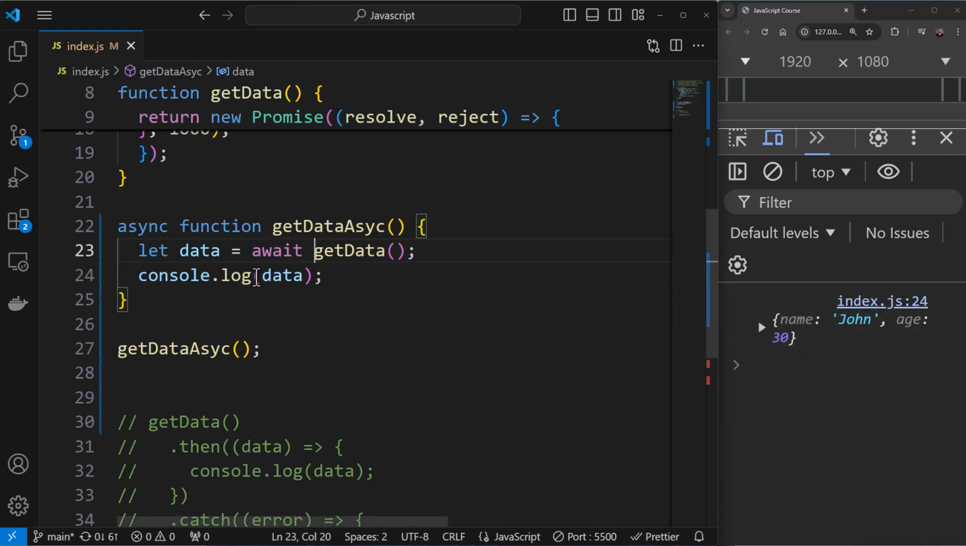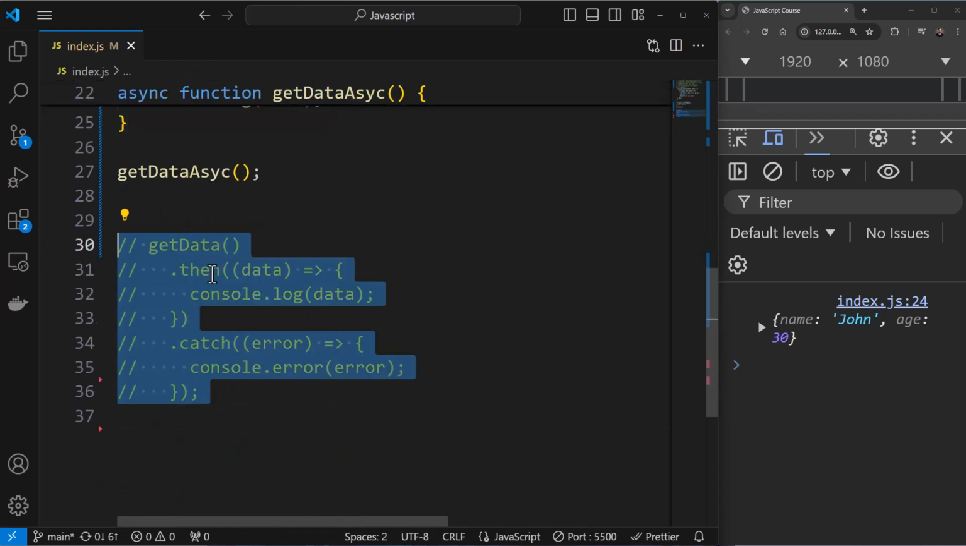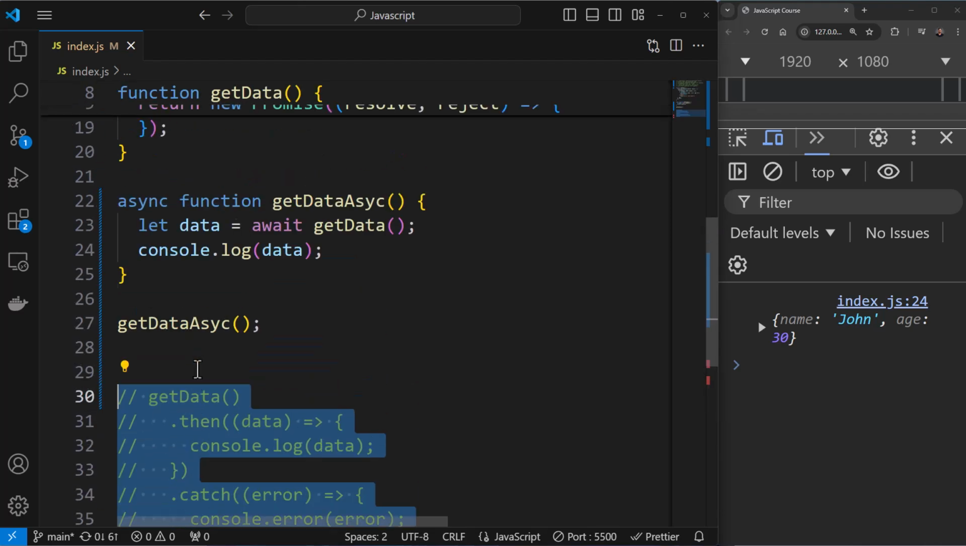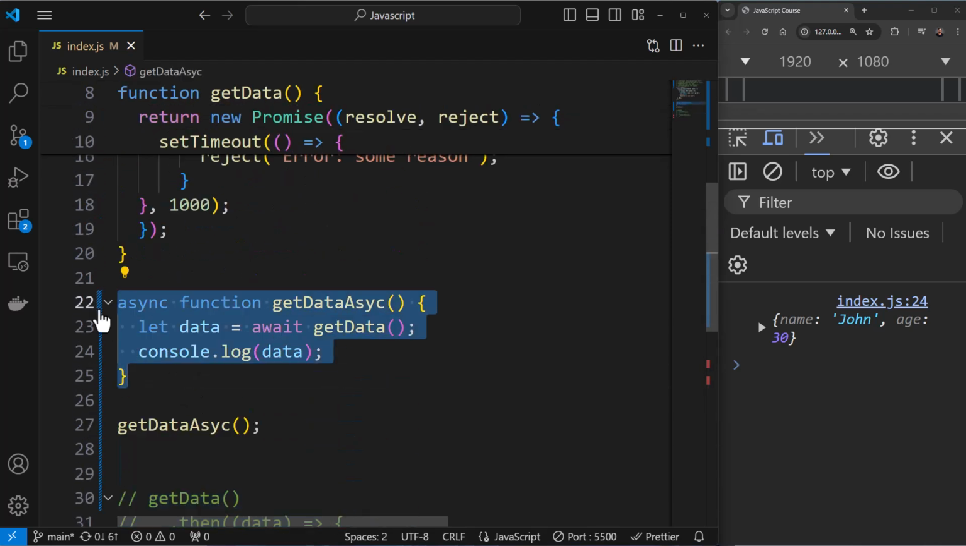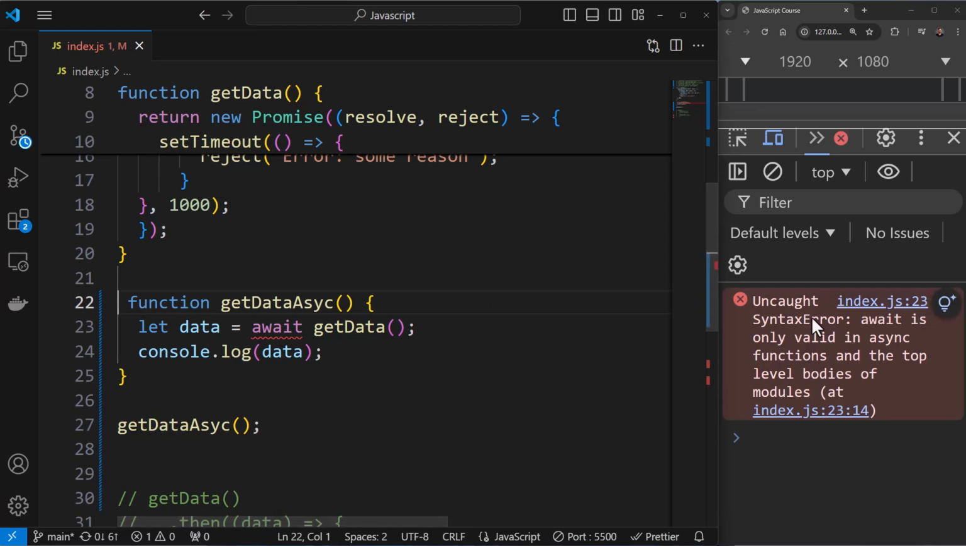You can see. All right. So this syntax is pretty readable and simpler than this one. This still is not readable, and this thing simplifies it even further. Now async and await are dependent on each other. If you try to remove async and save, you'll see await is only valid in async functions. So you need to have async.